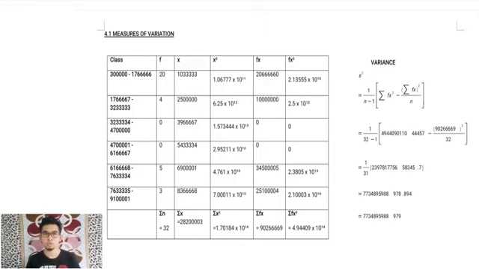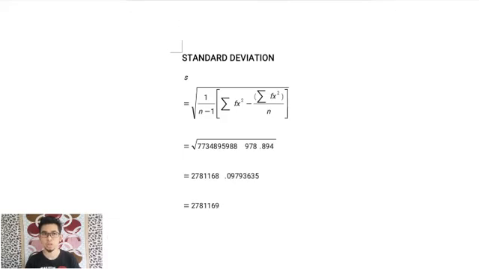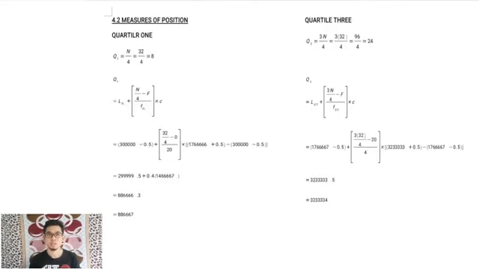Next, measure of variance and standard deviation. To find the variance, we have to use the formula in the slide. So the answer is 773489598.8979. Besides the variance, we have to find the standard deviation as well. To find the answer, we have to use the formula in the slide. So the answer is 2781169. Therefore, the sample variance of daily active users is about 773489598.8979 people, and the standard deviation of daily active users is 2781169 people.